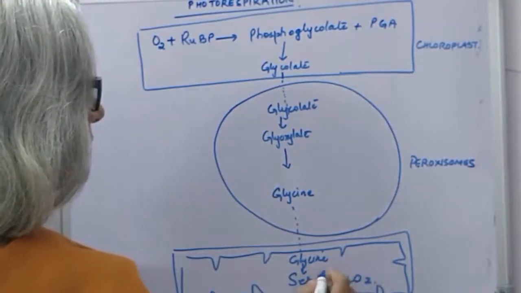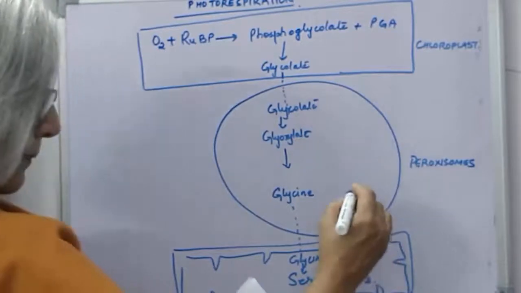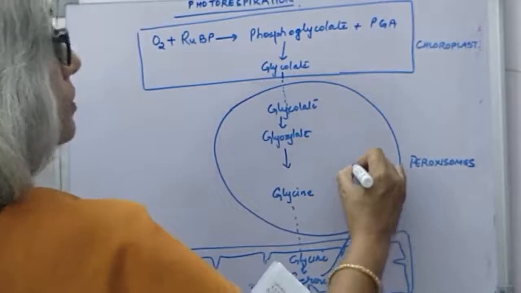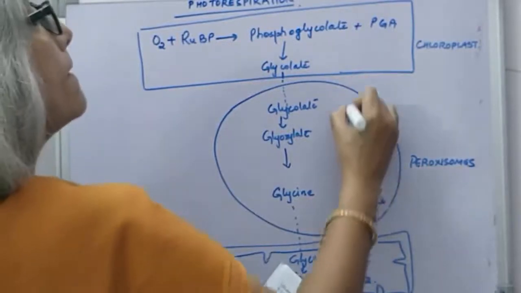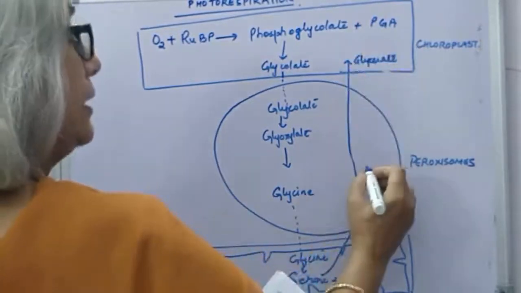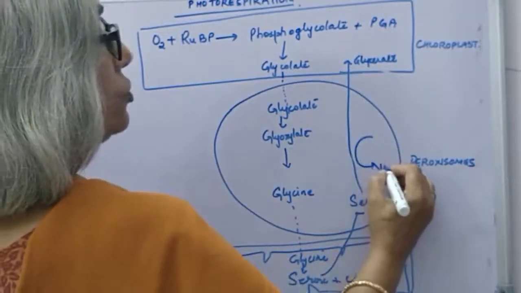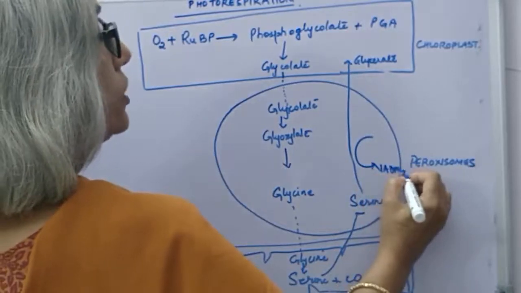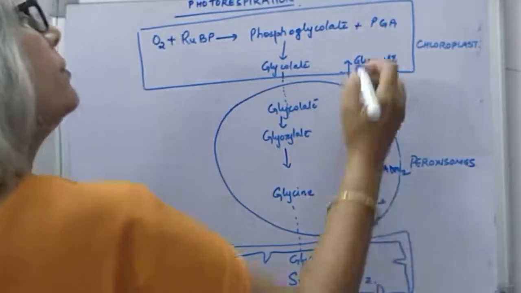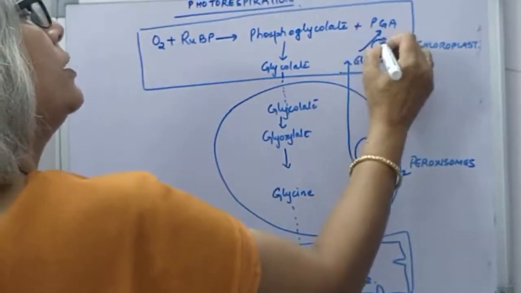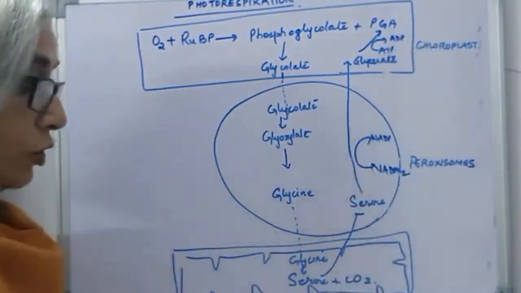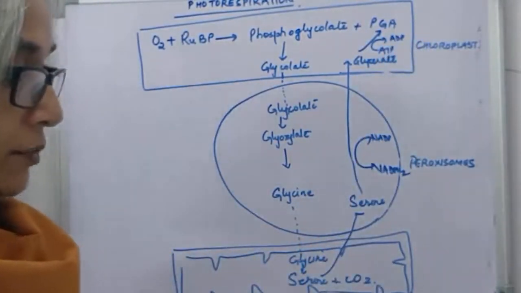This serine then changes to glycerate. Here NADPH2 is utilized. There is wasteful loss of NADPH2 and ATP.